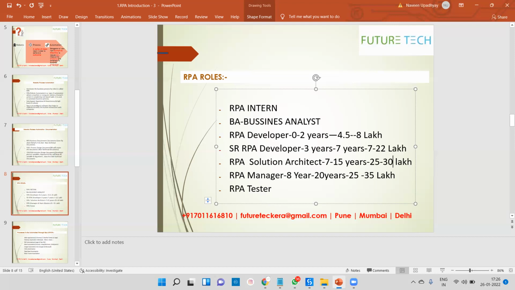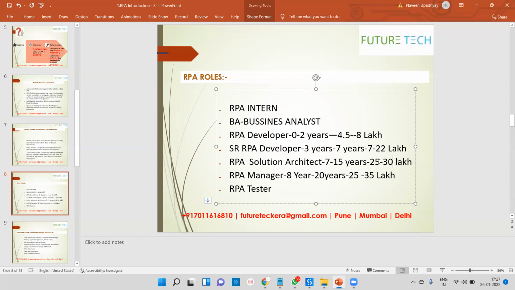Okay, the next thing is RPA manager and RPA director. Who can become an RPA manager? Anyone, like, I'm a testing manager and I want to switch my career into the RPA world. Especially you have to learn how RPA developers work, how I can manage these developers, how I can manage the solution architect, how I can take a project, what the deal is. Everything you have to understand. An RPA manager needs at least 10 to 20 years experience, and easily you can get at least 30 to 40 lakhs package per annum. So this is the hierarchy of designations in your company.